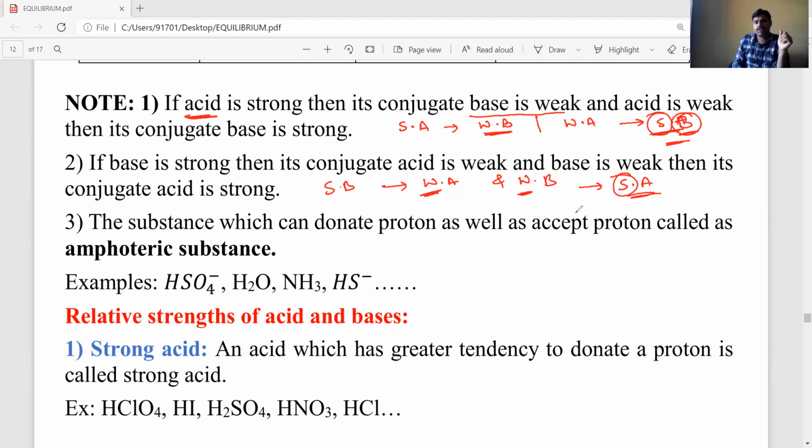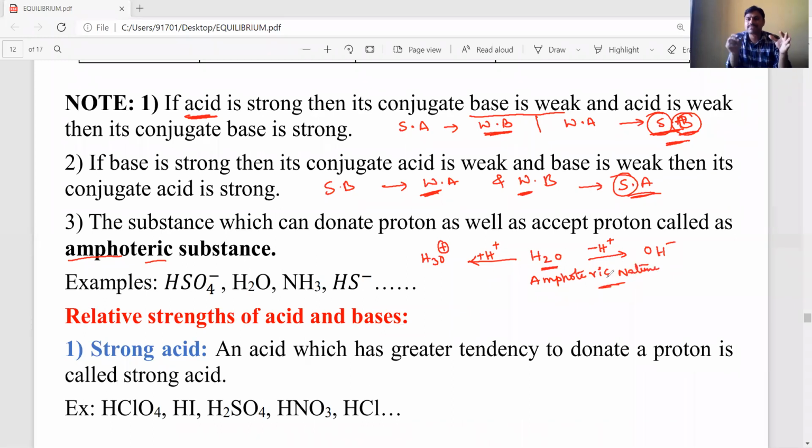Now, in the above tabular form, if you observe, some of the substances can accept a proton as well as donate a proton. Such substances are called amphoteric substances. For example, take water: water can lose a proton to give the conjugate base OH minus, and water can accept a proton to give the conjugate acid H3O plus ion. That's why water has amphoteric nature. It is very important.